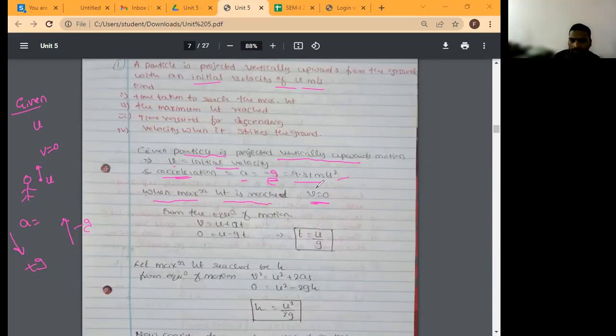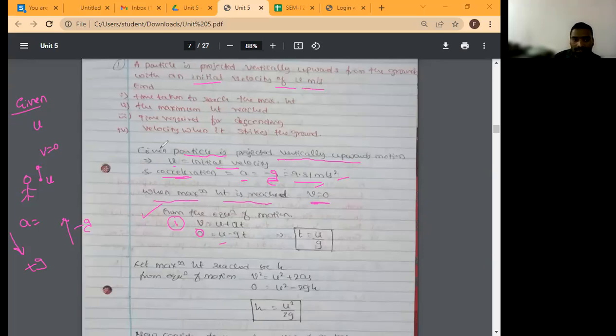What is v? Final velocity. Correct? Yes, sir. Then from the equation of motion, you have the first equation of motion. What is that? v is equal to u plus at. v is final velocity, that is equal to 0. Then u is equal to initial velocity as it is. Then in place of acceleration a, what do we write? Minus value. Okay, that is minus g. t is as it is.